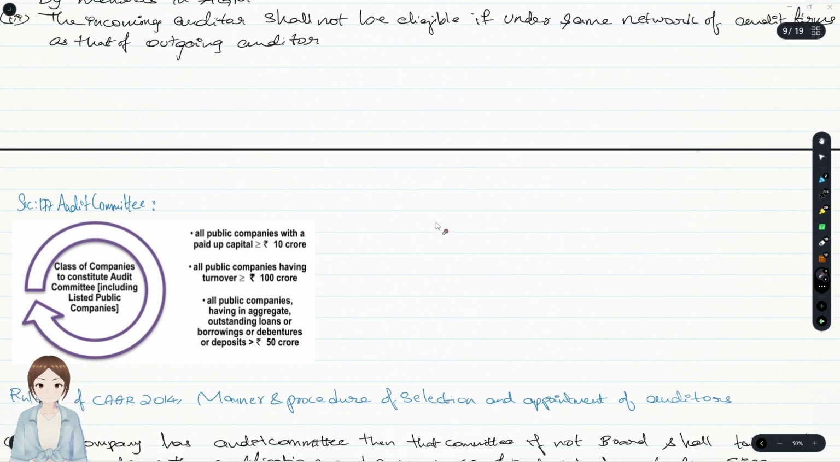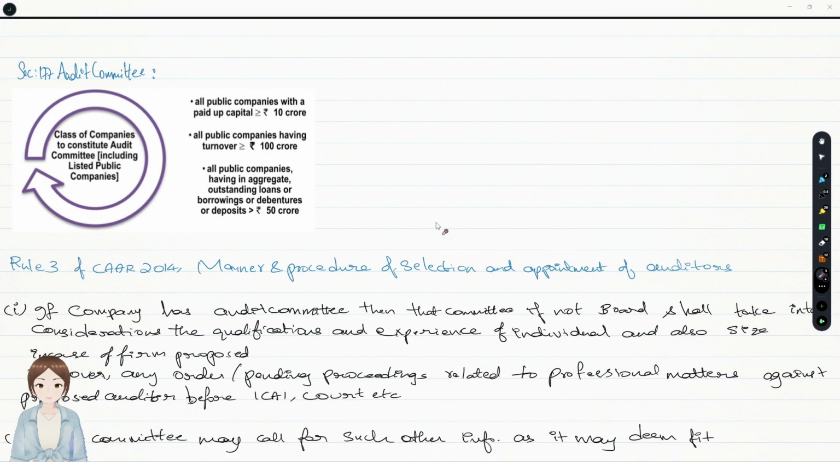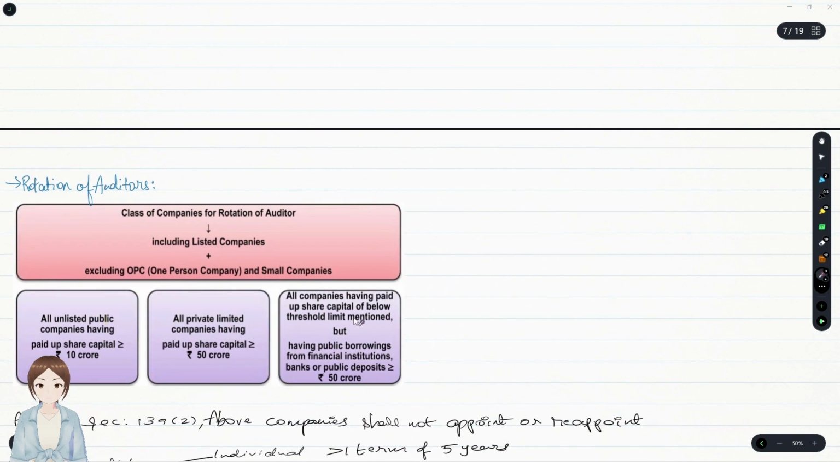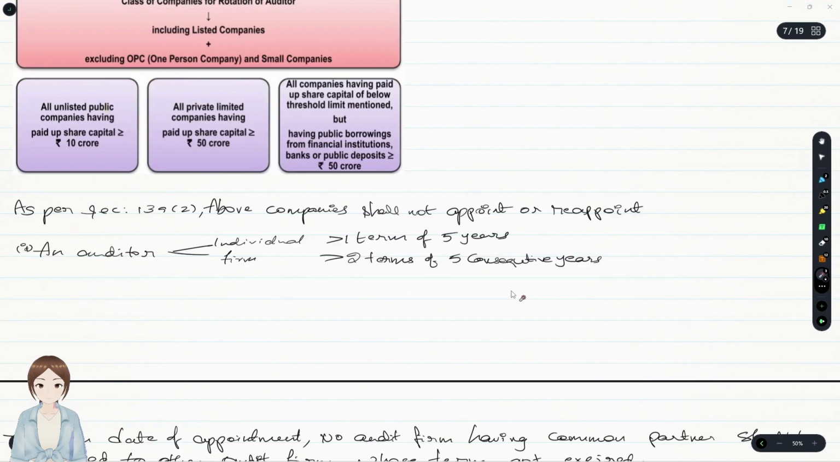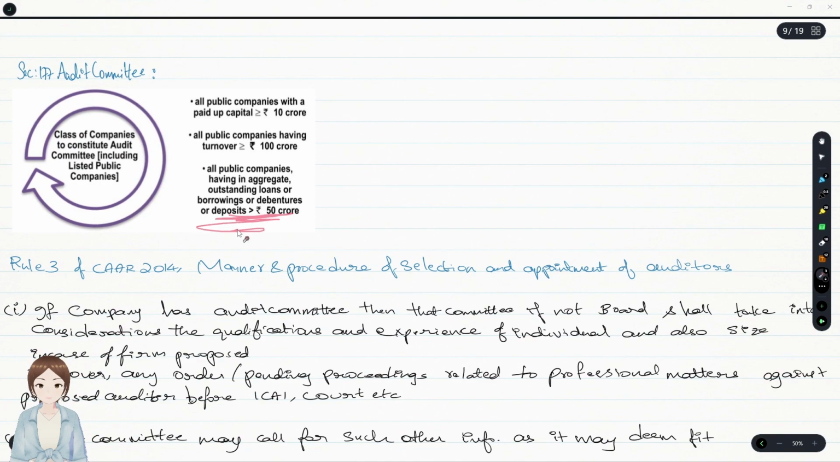And what are the threshold limits that have to be met in order to form an audit committee? Here, audit committee, all public companies having paid up share capital more than or equal to 10 CR, minimum 10 CR paid up capital, or minimum 100 CR turnover, or having loans more than 50 CR. This is not minimum 50 CR, that is more than 50 CR. But here, for the applicability of rotation, it is more than or equal to 50 CR. That's minimum 50 CR. Here, more than 50 CR. Please make a note of it.